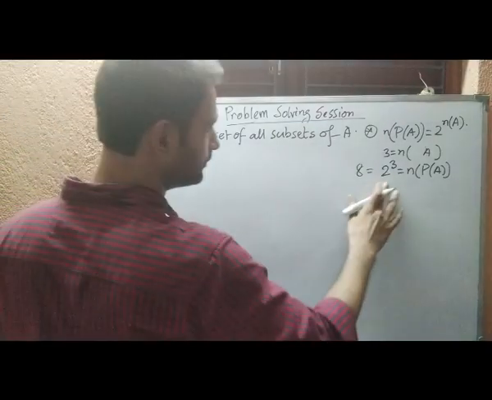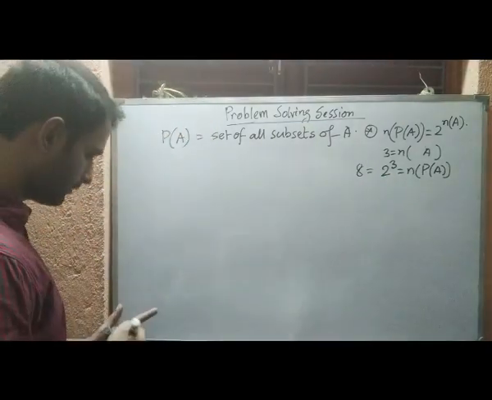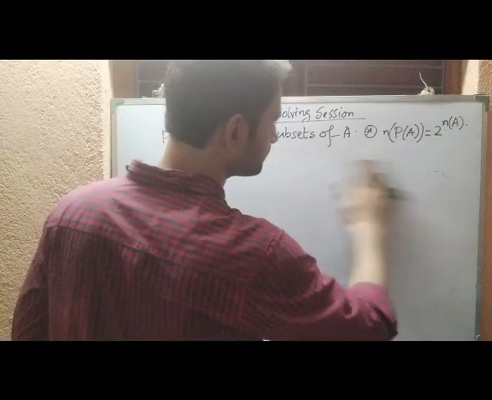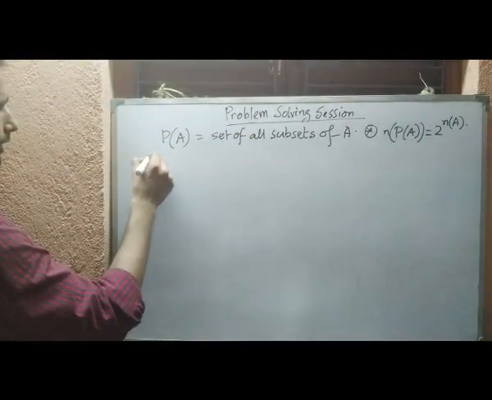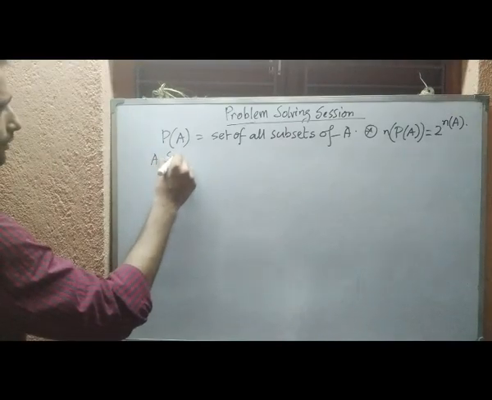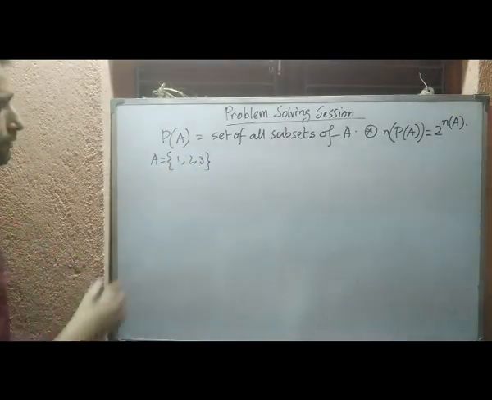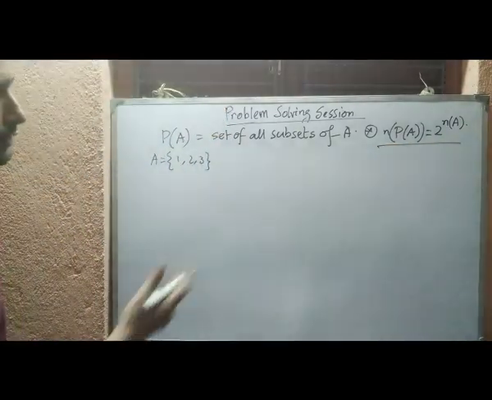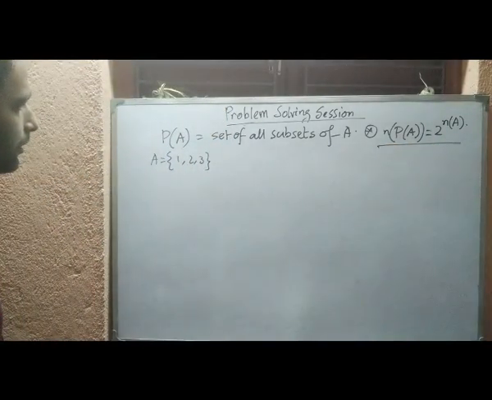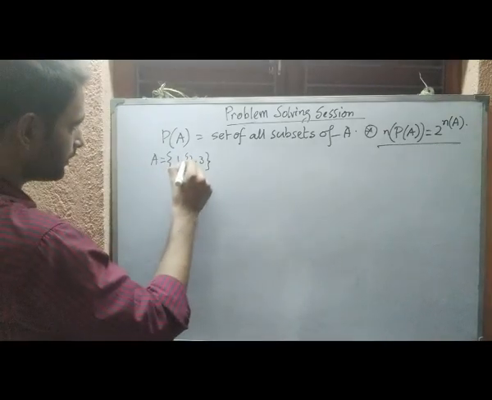Okay. So let us do the next problem. Okay. So the first one we have done, that A is {1, 2, 3}. So what will be the power set, and you have to verify this formula. So let us change it a little bit.